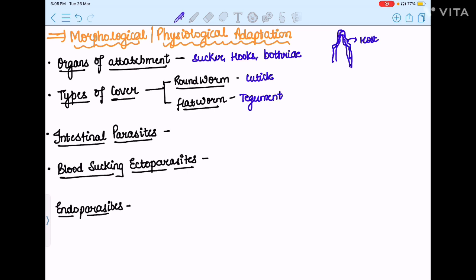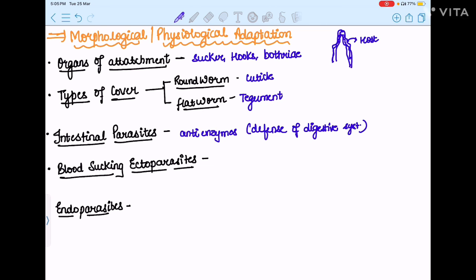When we're talking about the intestinal parasites, those who live in the digestive system of humans, they may develop some anti-enzymes for defense against the digestive system. Because the digestive system has some harsh metabolic activities that may destroy this kind of parasite, they develop those enzymes which may prevent those activities from acting upon them.